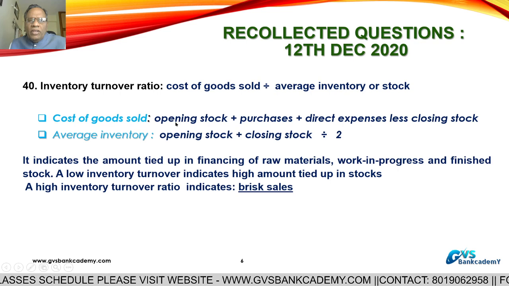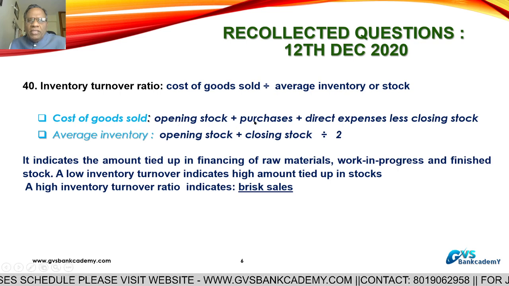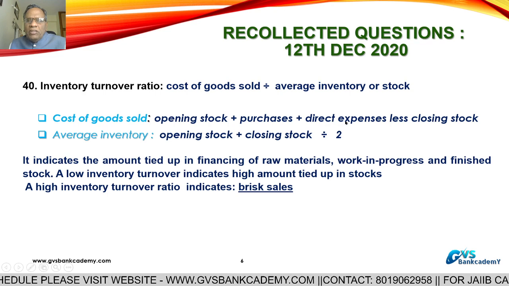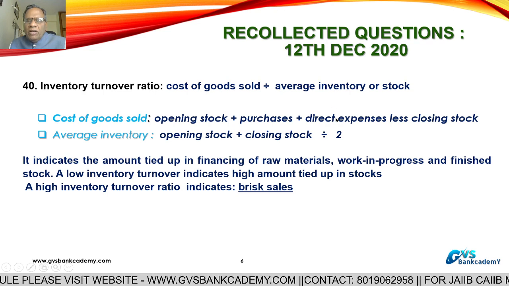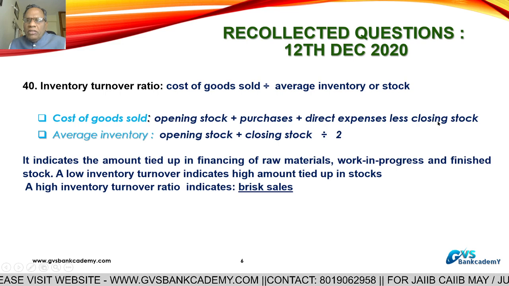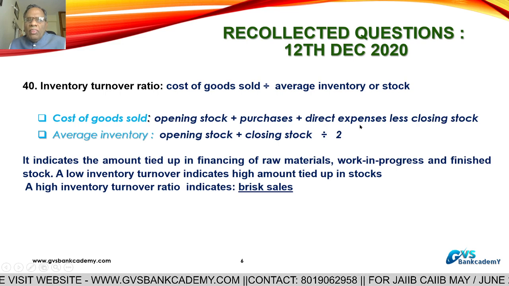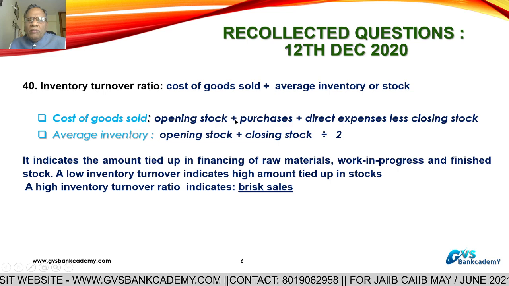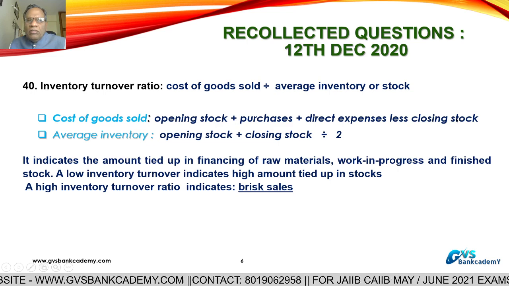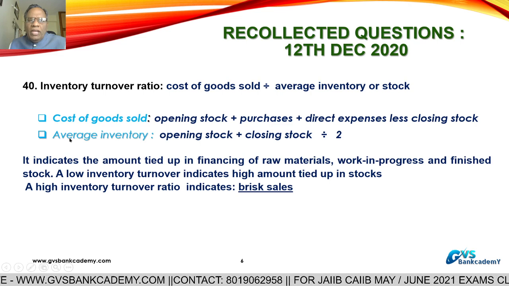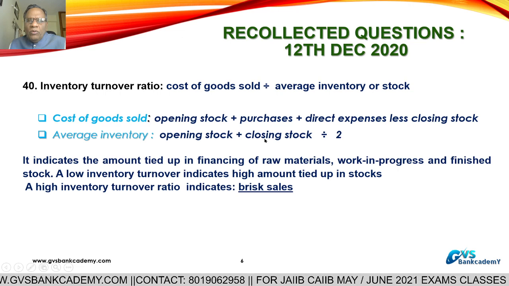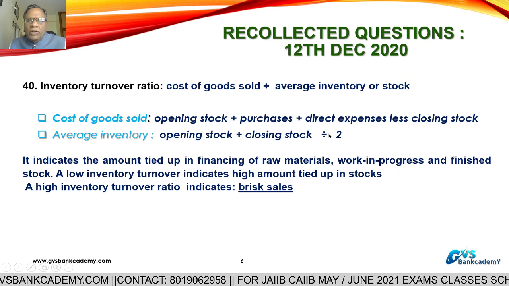Opening stock you will get from the trading account. Purchases you will get from the trading account. Direct expenditure also you will get from the trading account. Closing stock is on the credit side of the trading account. So opening stock plus purchases plus direct expenditure less closing stock, divided by average inventory. Average inventory is opening stock plus closing stock divided by 2.